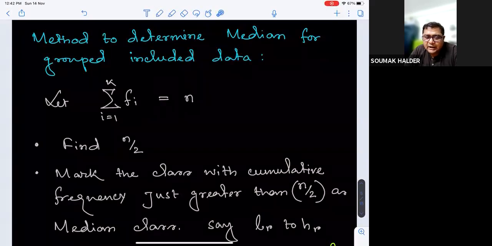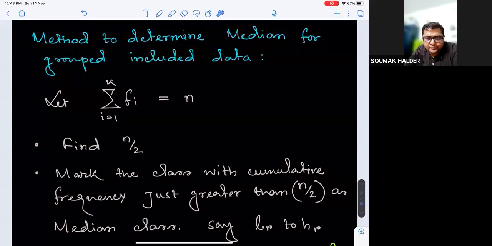So we will identify the class where the cumulative frequency appears just greater than n by 2. It doesn't matter whether n by 2 is an integer or not, we target the class where the cumulative frequency just exceeds n by 2. It may not exceed, it may just reach or exceed. Both possibilities can be there.